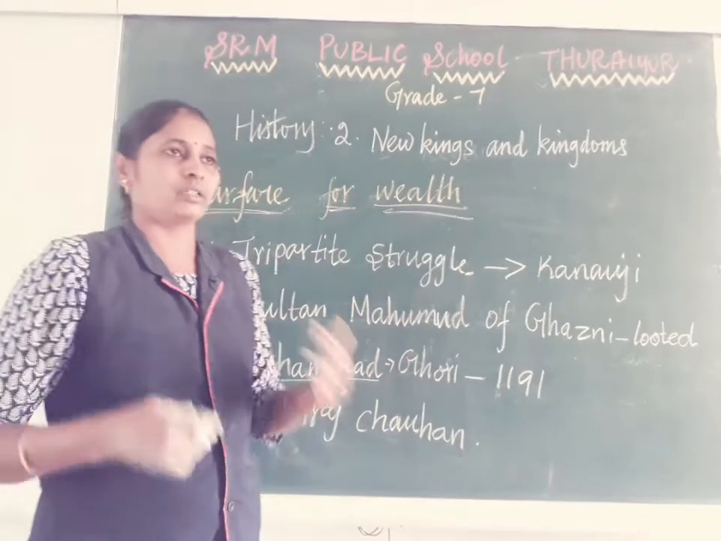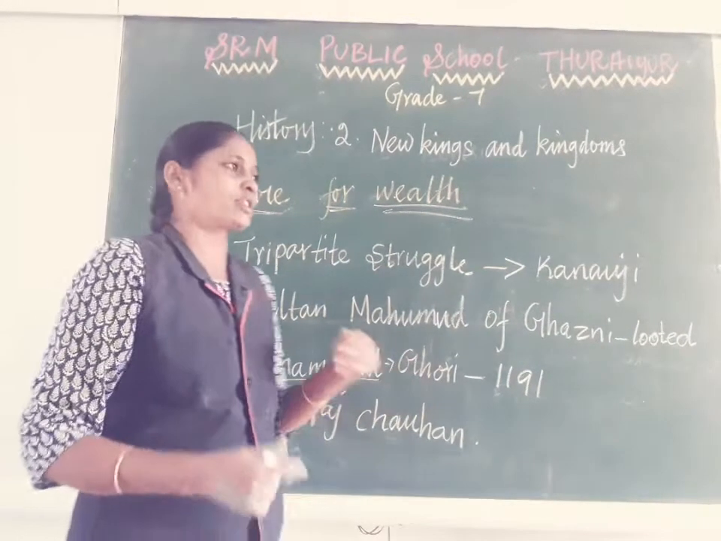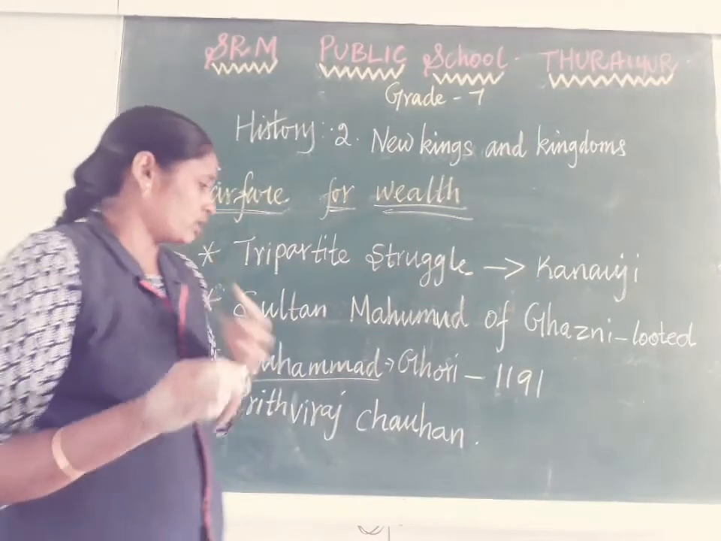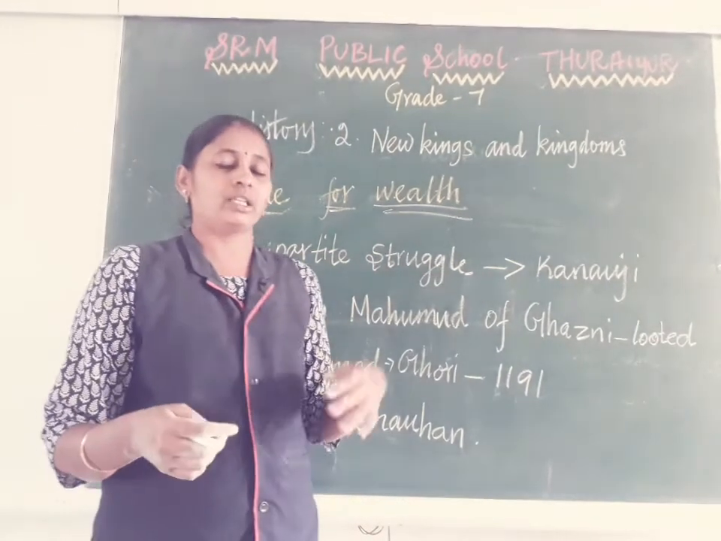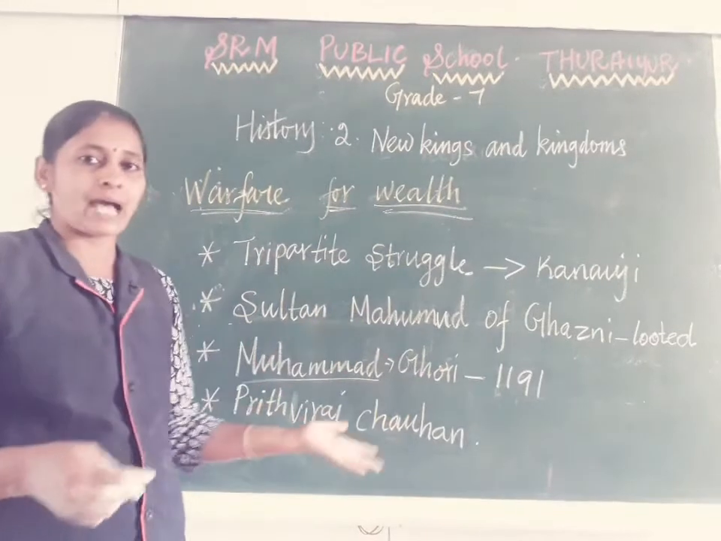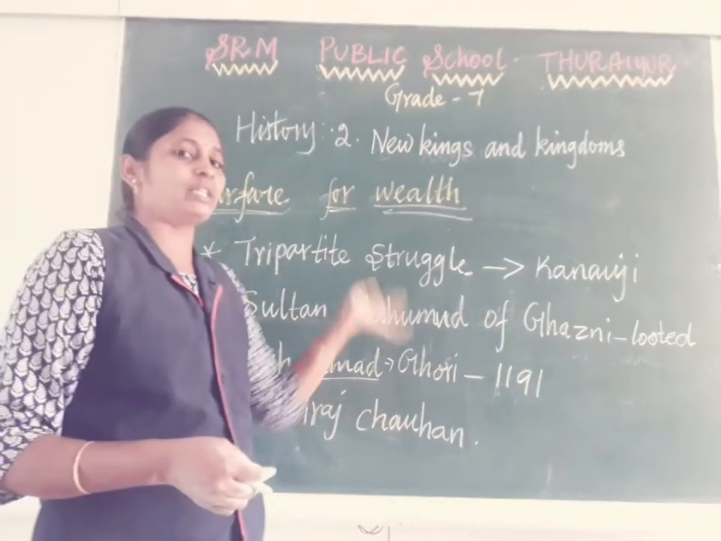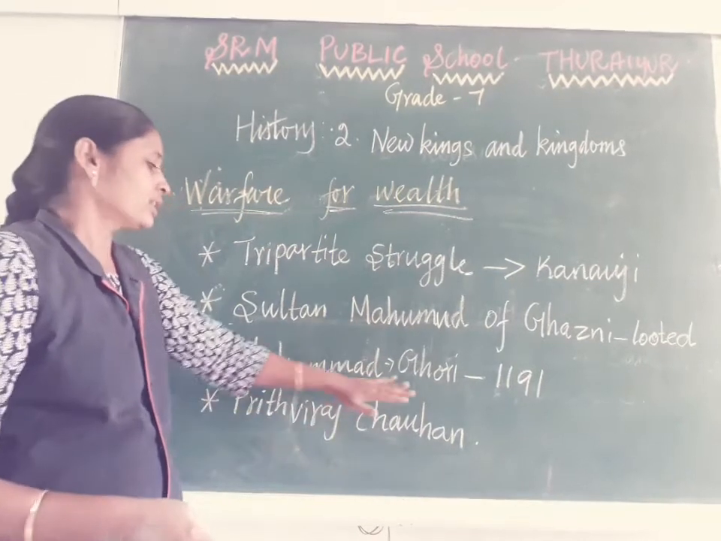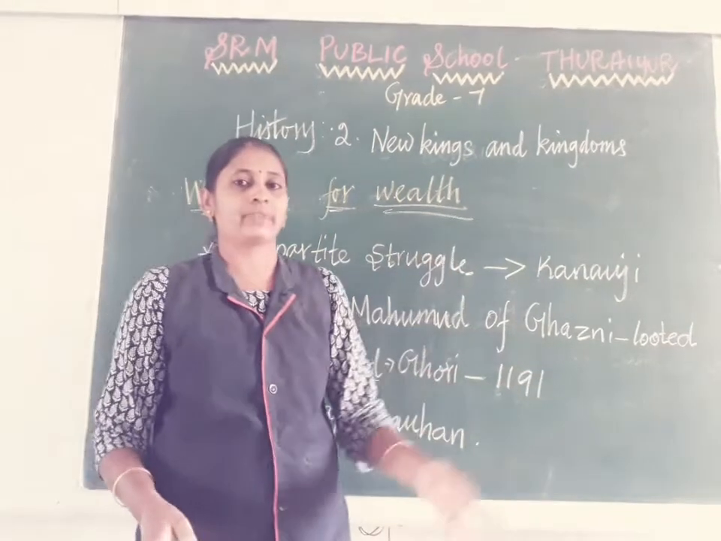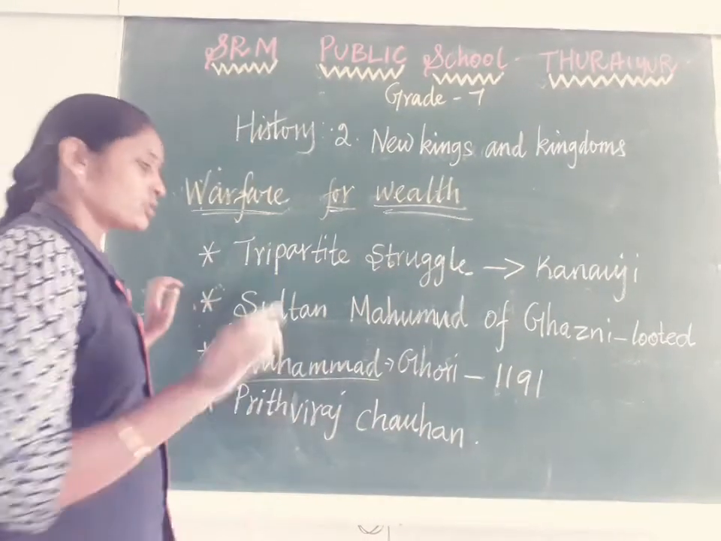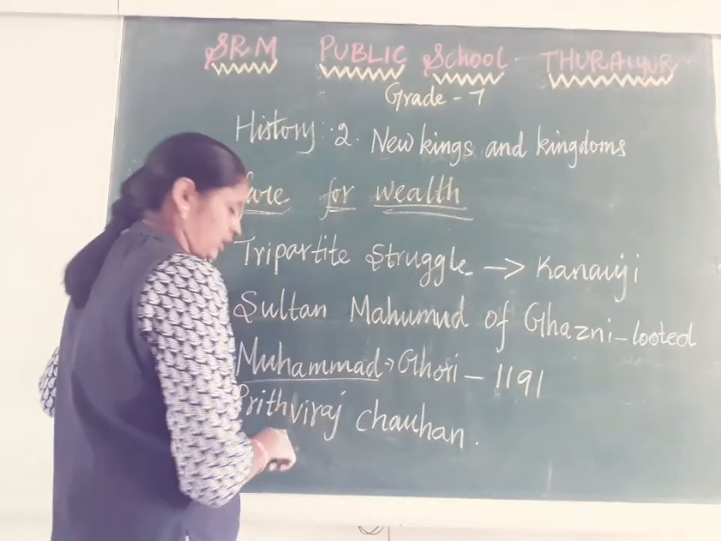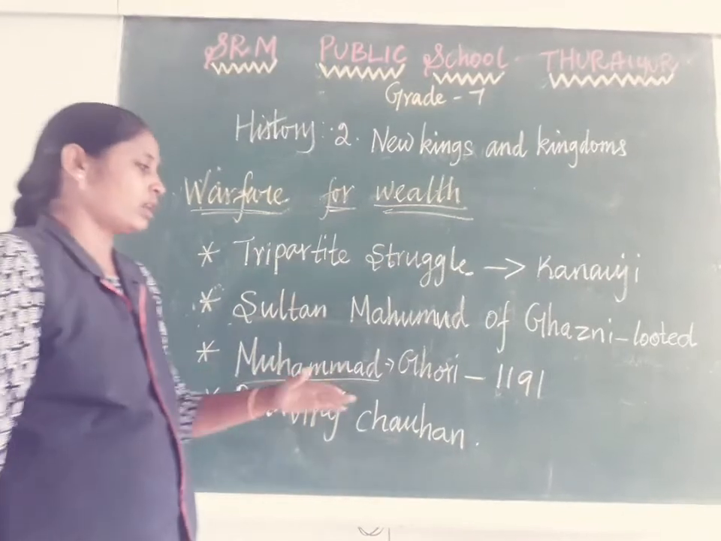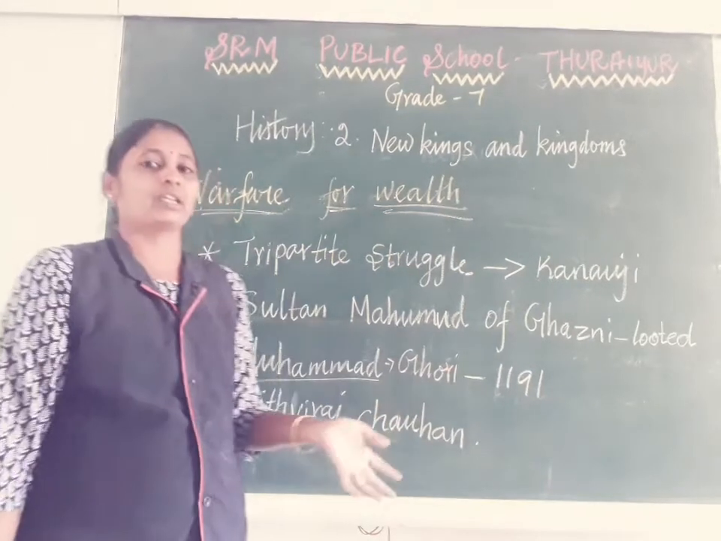and they protested. They fought a war against Ghori. In that 1191 war, Muhammad Ghori lost. He was defeated by the Rajput kings, and that is why he returned back to his country. One of the Rajput kings, Prithviraj Chauhan, led the war in 1191.